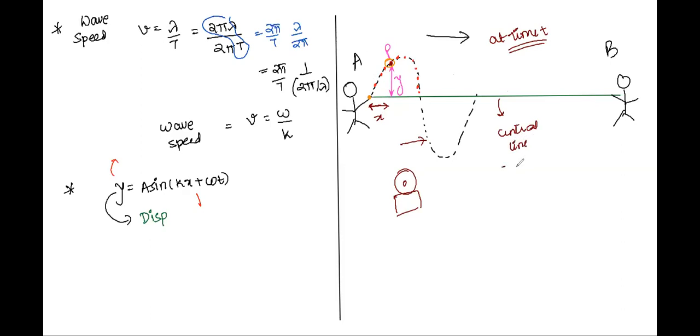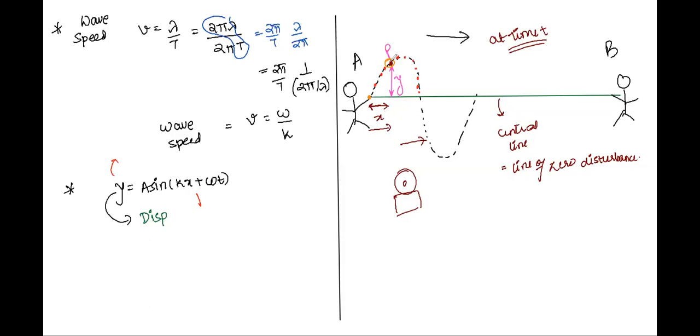You can take this down. So this is how we picture a wave. This y is the vertical displacement of this particle, and x is its horizontal displacement from the point where the wave has started moving.